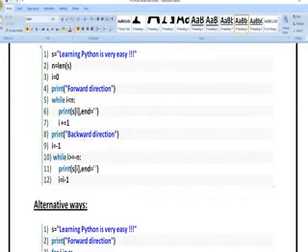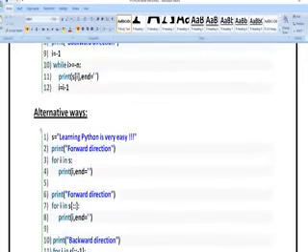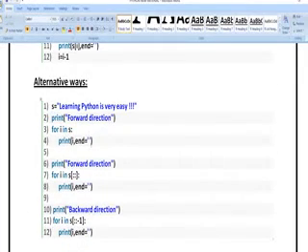Next, print backward direction. The same input will be printed in reverse order. I is equal to minus 1 means, for example, I have written Srinu, U will be printed first. Minus 1 means R, minus 1 means I. Like that it is going to print in a reverse manner. While I is greater than or equal to 0, I am going to print the particular input up to the end value. I is equal to I minus 1 means whatever input I am having, that value will be printed in reverse order.